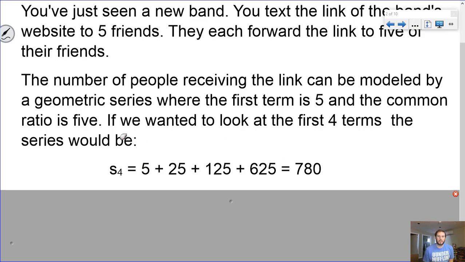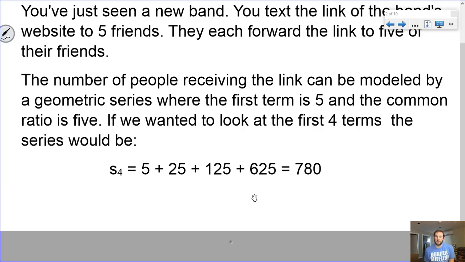Now, we would think of this as a series because these 5 people sent out links, so that's 25 new people that we're adding to the total number of people that have seen this band. And then they would send out 5 links, so there's 125, again, new people, so additional people. So we want to add each term in the series instead of thinking about it like a sequence. So let's think about this situation for a second, and let's see if we can solve it.